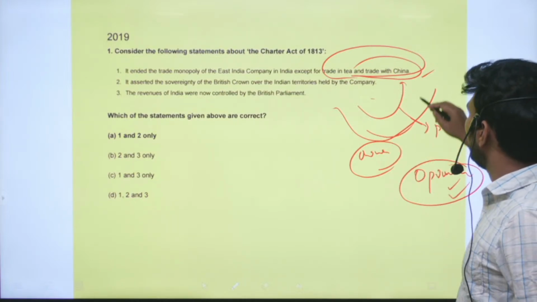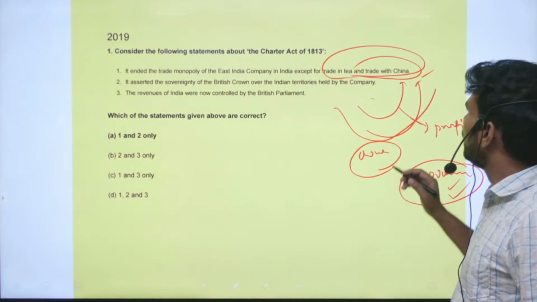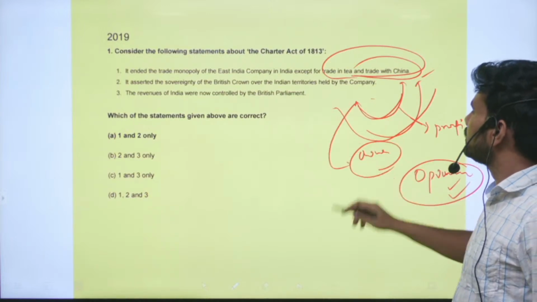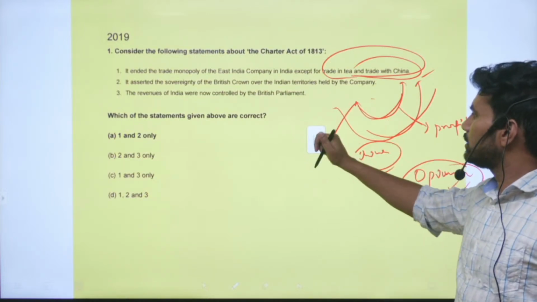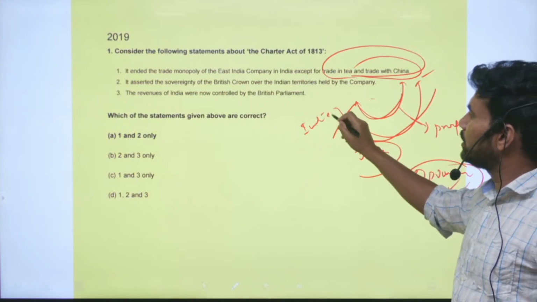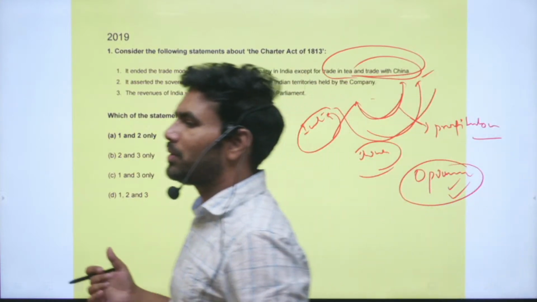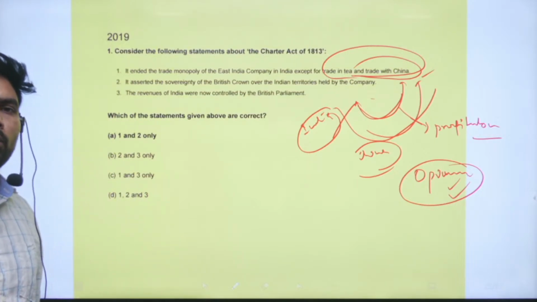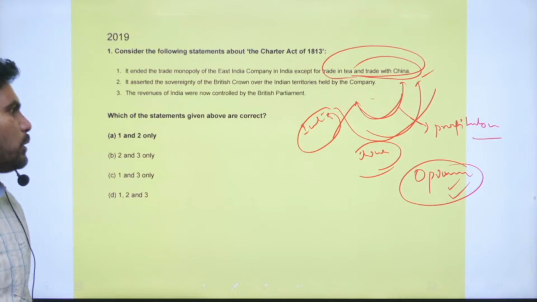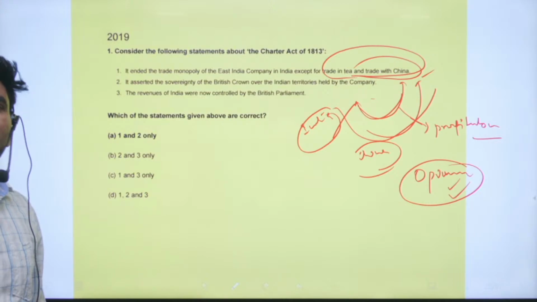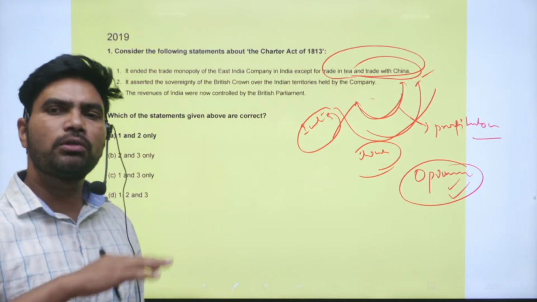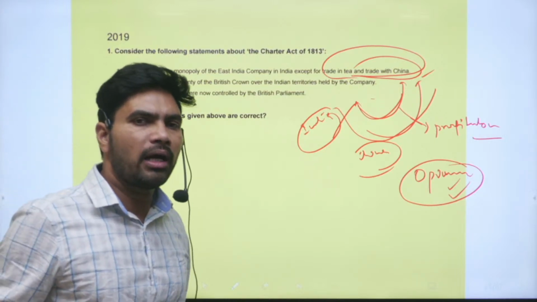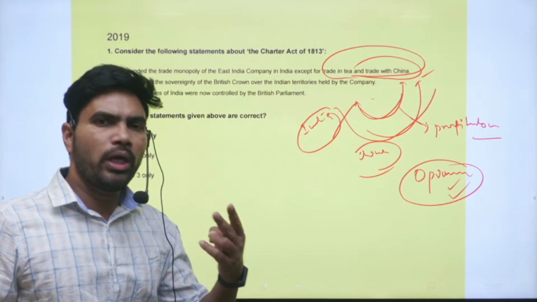So the Company was selling opium to Chinese, and in return it was purchasing tea from China, and that purchased tea was being sold to Indians. So Indians kind of became habituated or a little bit addicted to tea. So in this way the East India Company was making huge profits in this area. If you see overall its performance, it is not good. After some time it kind of started making losses. If you see the overall trade of the East India Company, somewhere it even went into bankruptcy also, but in 2 areas it was making profits.